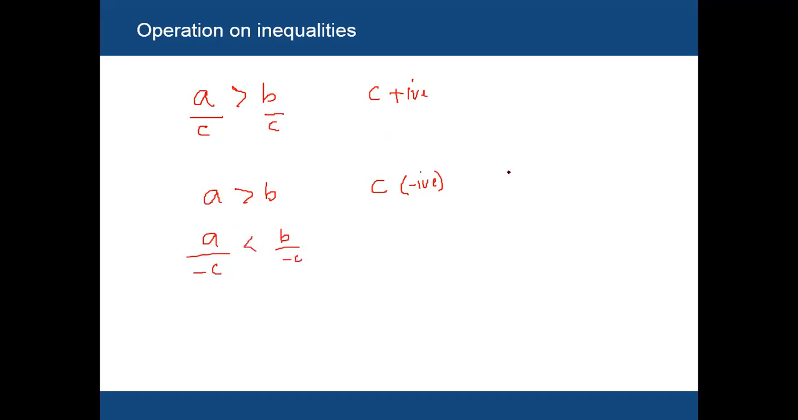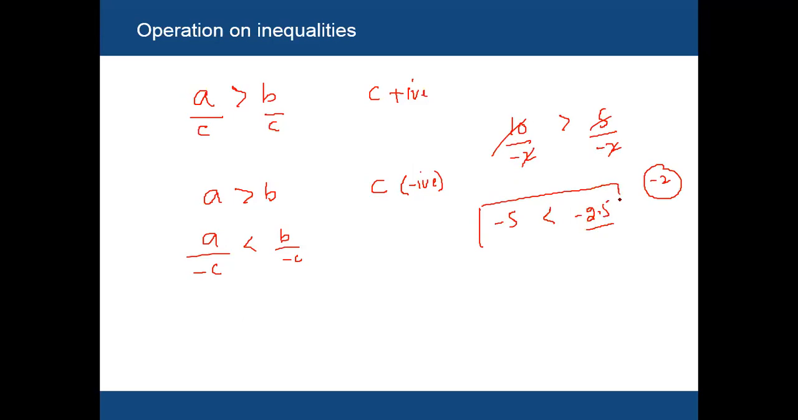So the symbol will change. Like what? If we have 10 greater than 5, and we divide both sides by minus 2, this one is minus 2, so this will cancel. We have minus 5, and this will cancel with this minus 2, giving minus 2.5. Now you can see minus 2.5 is actually greater than minus 5. So the symbol will change.